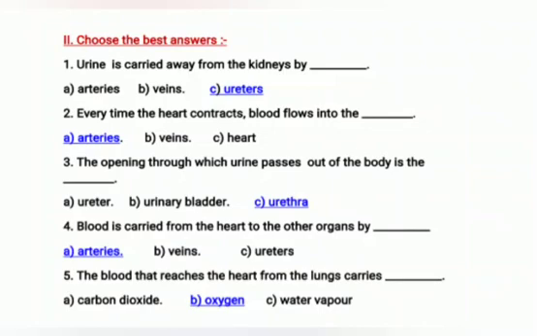The blood that reaches the heart from the lungs carries dash. The blood that reaches the heart from the lungs carries oxygen. Students, you will be asked draw and label type of questions. So you must draw the diagram and label all the parts neatly. There are 2 diagrams you must practice well. In the first lesson, you must practice the diagram of the digestive system. And in the second lesson, you must practice the diagram of the excretory system.